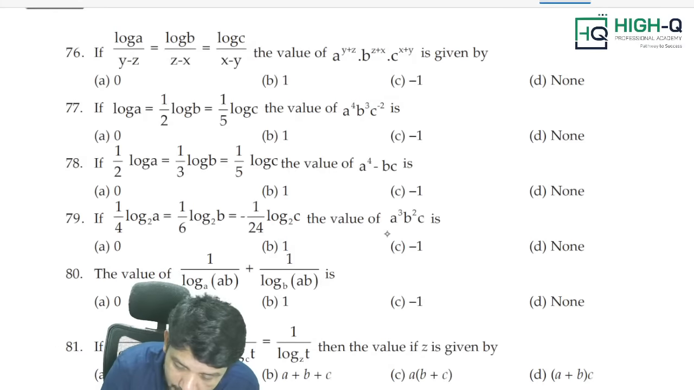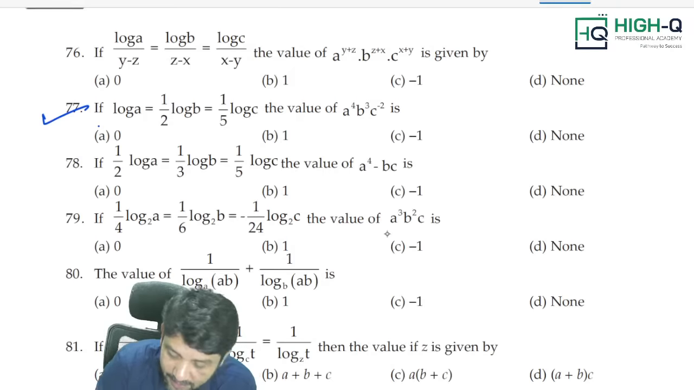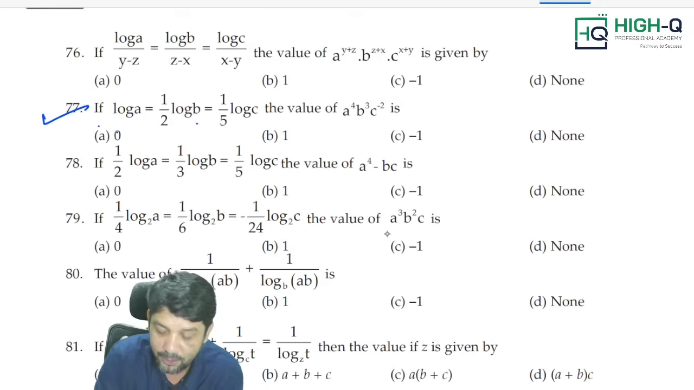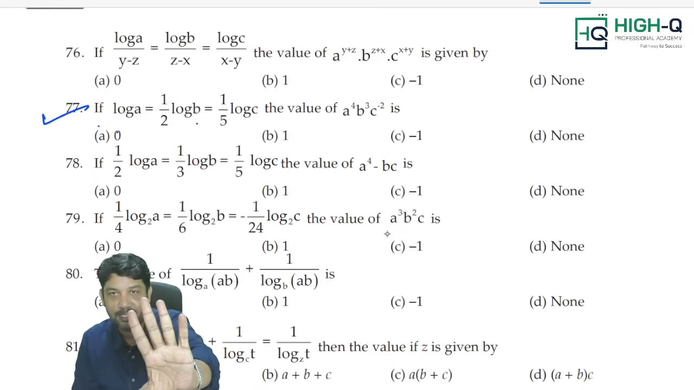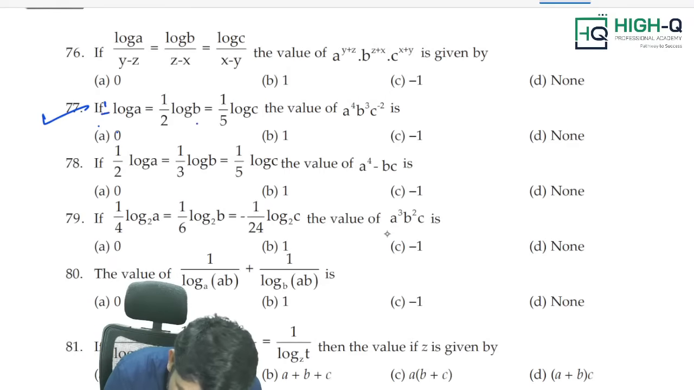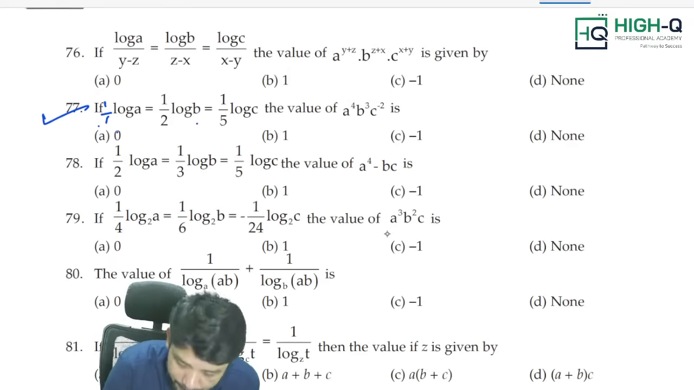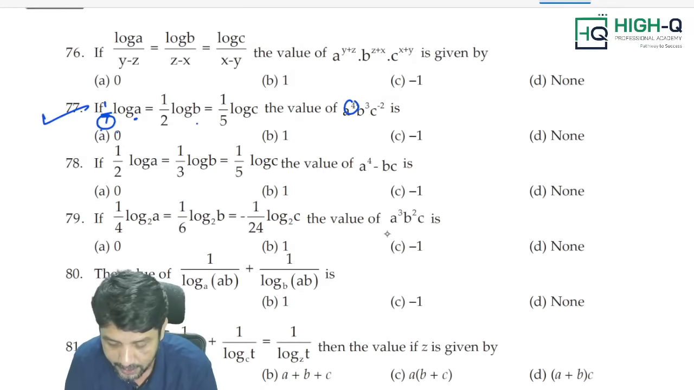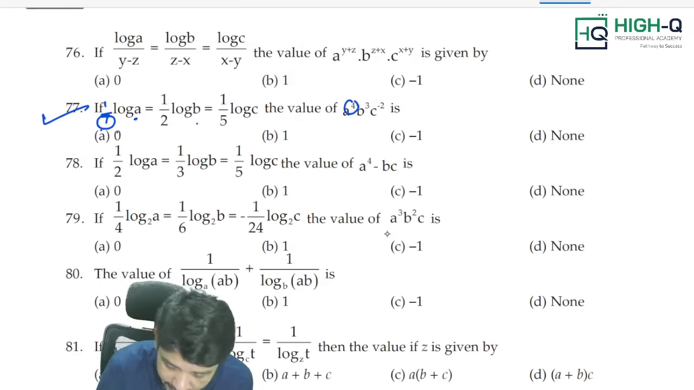Next one, come here. 77 type of question. Look at this. Log A is equal to 1 by 2, log B is equal to 1 by 5 log C. You would have a different method, but please follow my method. You write it as 1 by 1. What is the number here in the denominator? 1. That is A. Here, what is there in the index? 4. 4 is the index.